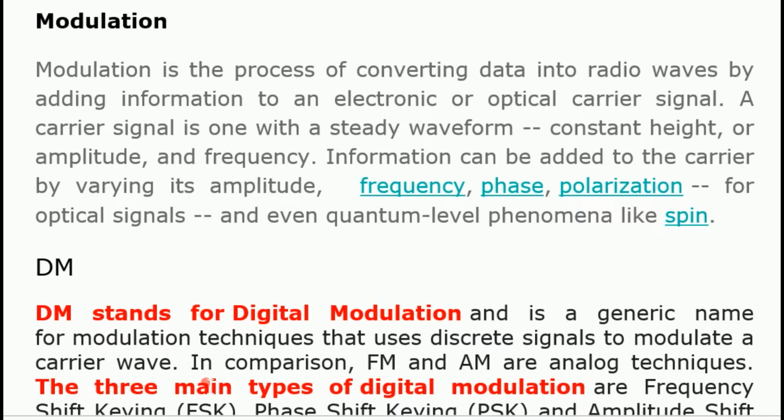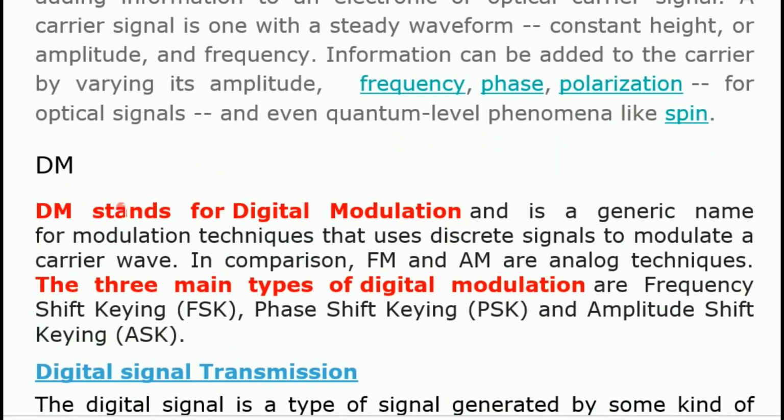There is a first concept called DM, that is digital modulation. It is a generic name for modulation techniques that use discrete signals to modulate a carrier wave. Remember, DM is for discrete signal. Discrete means one fixed signal. In comparison, FM and AM are analog techniques. DM is a digital technique and FM and AM are analog techniques.